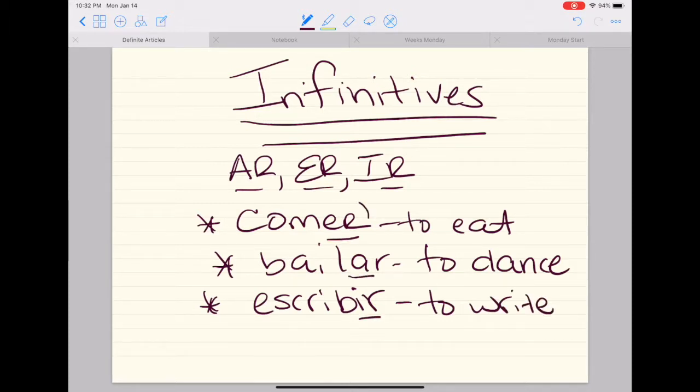These are all infinitives because look at the ending. This is the ending. This is the ending. This is the ending. Okay? So an infinitive is a verb that ends in AR, ER, or IR. And in English, it always has "to" in front of it.